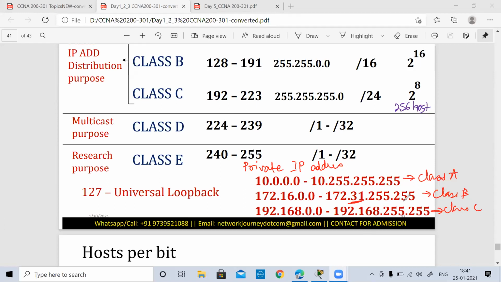These are the three ranges of private IP addresses which can be reused by any organization to design their own campus LAN network. When they want to design their LAN network, they can make use of any of these IP addresses based on their requirements.